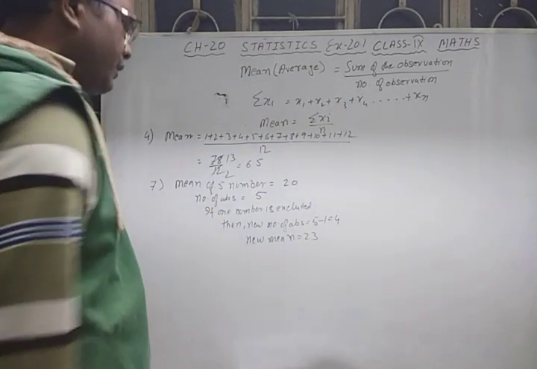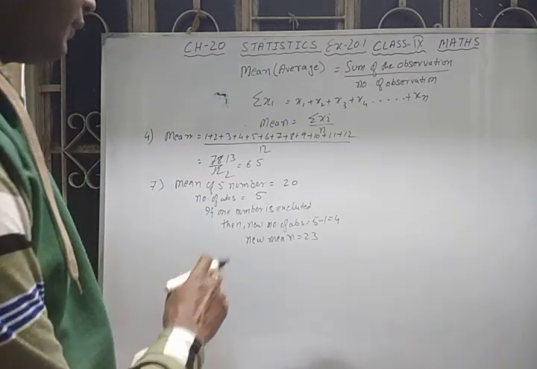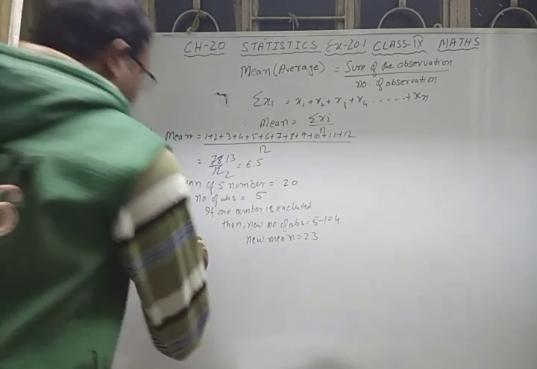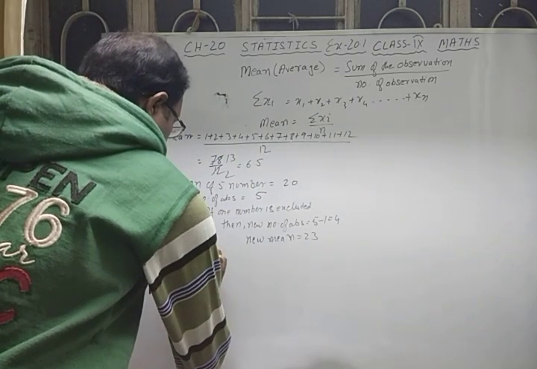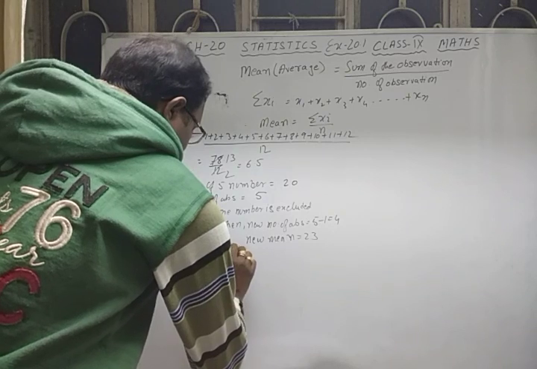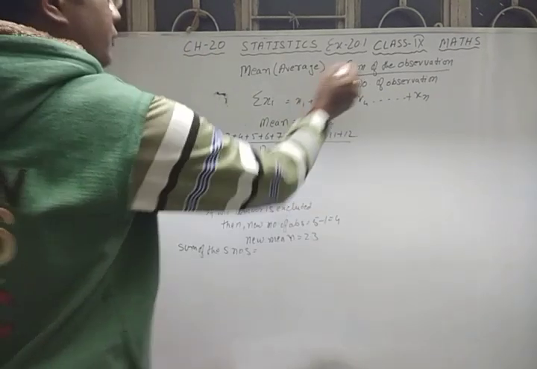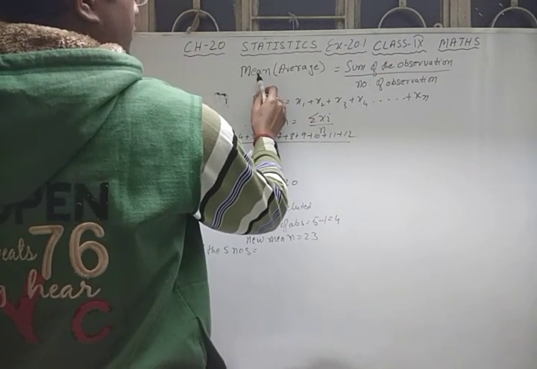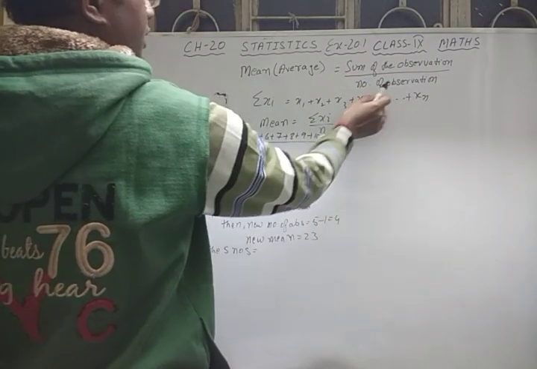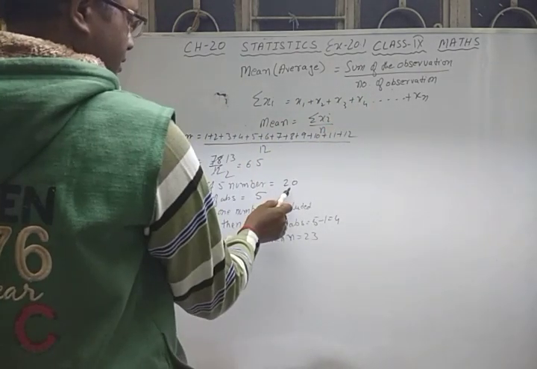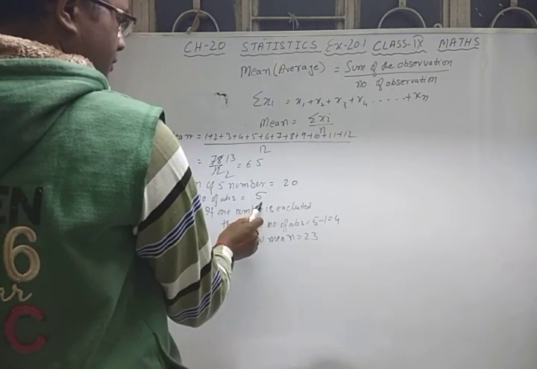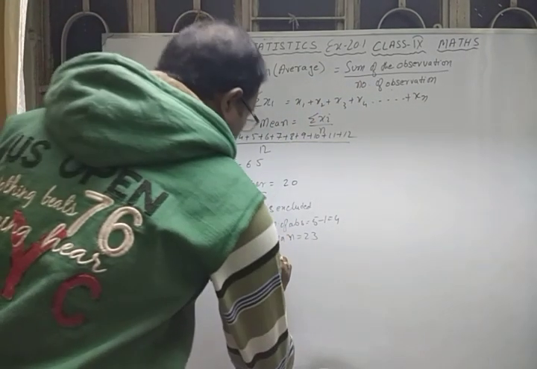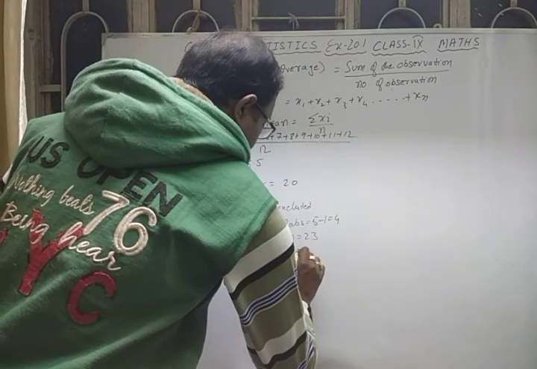So how will you find the excluded number? For that, first of all you have to find the sum of the first 5 numbers. If you want to find the sum of the observations, you have to multiply the mean with the number of observations. Here the mean is 20 and the number of observations is 5. So the sum of the observations is 5 into 20, that is equal to 100.